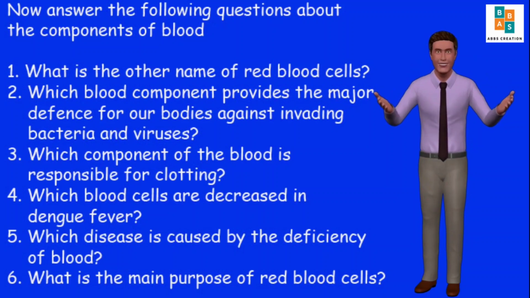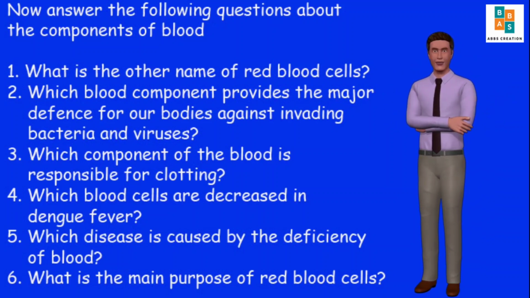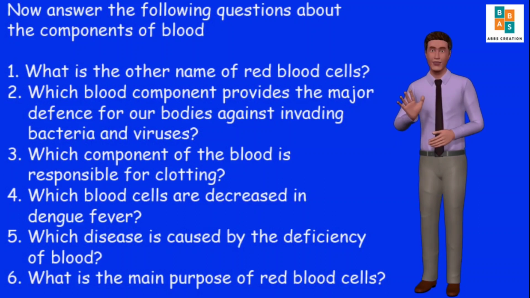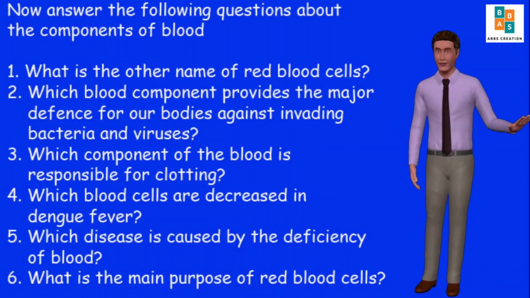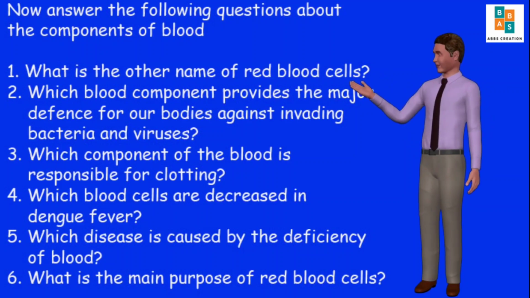Now answer the following questions about the components of blood. 1. What is the other name of red blood cells? Answer is erythrocyte. 2. Which blood component provides the major defense for our bodies against invading bacteria and viruses? Answer is white blood cell. 3. Which component of the blood is responsible for clotting? Answer is platelets.